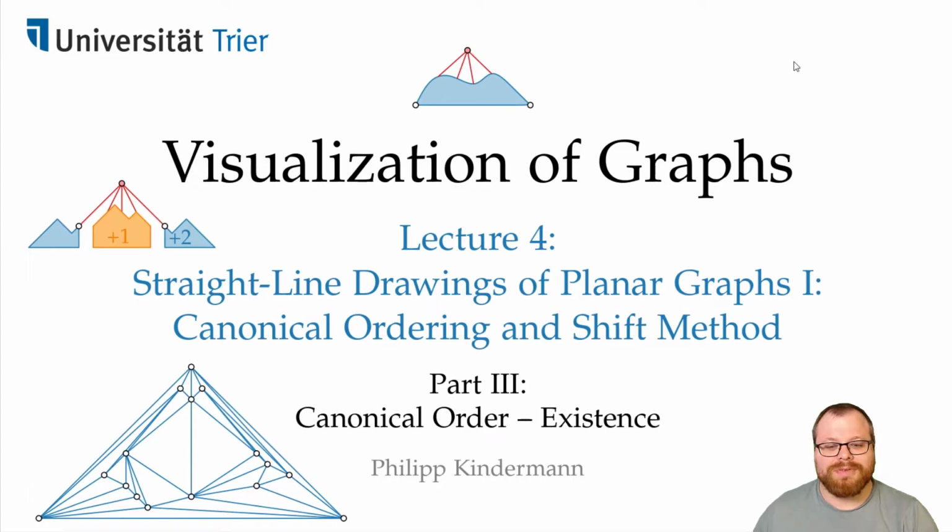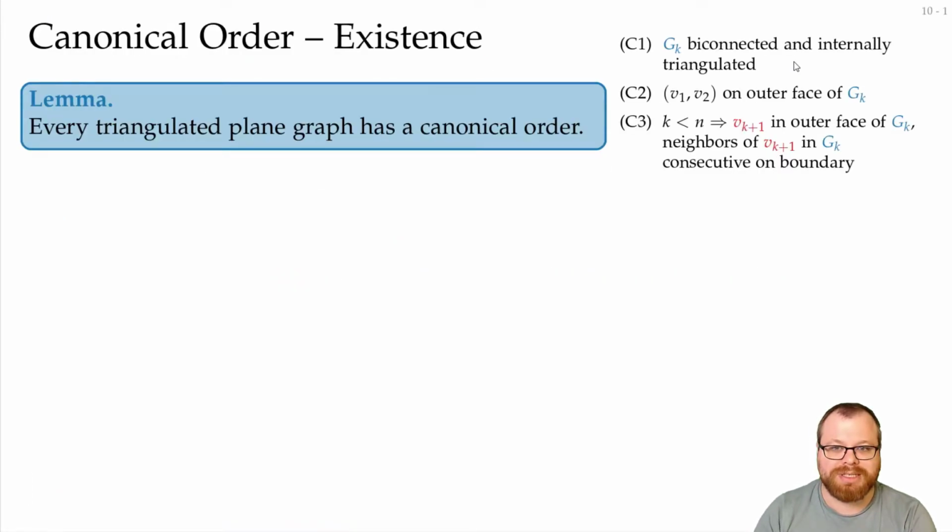We now want to prove that a canonical order always exists. For this, we first want to formalize the observations we made in the example in the last part. So the lemma we want to prove is: every triangulated plane graph has a canonical order. And we want to do this inductively.